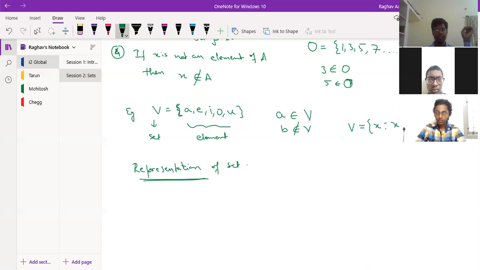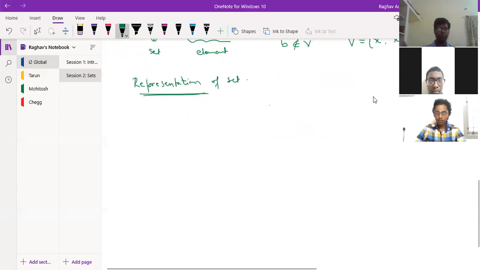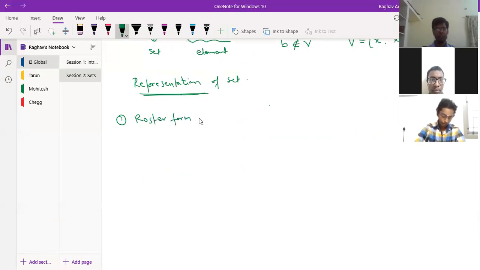Make sense? So these are the two different ways by which we can represent a set. The first way is called roster form, or tabular form.